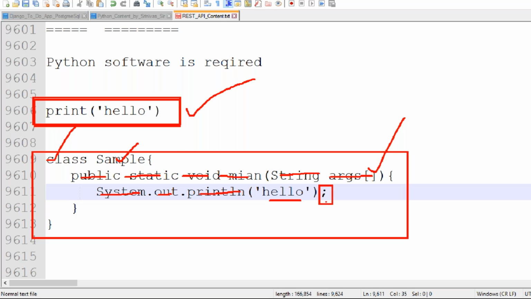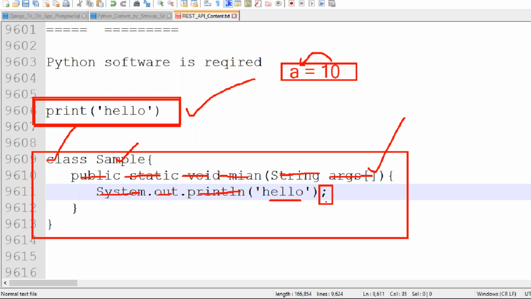Are you all understanding this difference? In Python we have dynamic memory allocation. For example, when you write a equal to 10, the value 10 is stored inside the variable a, and it creates integer memory.